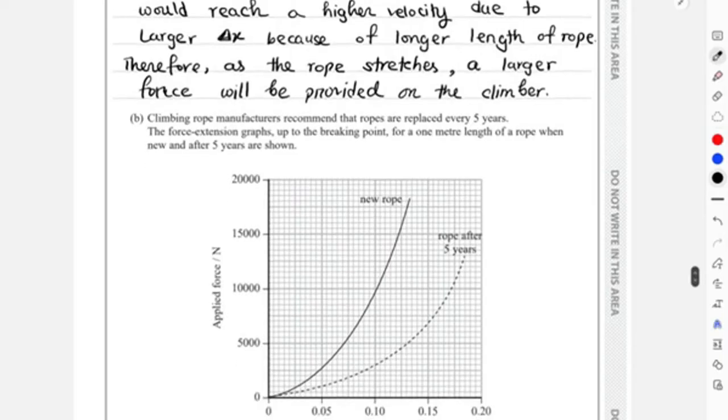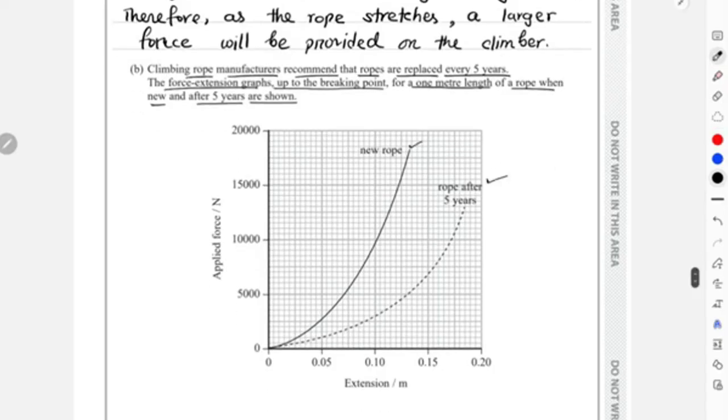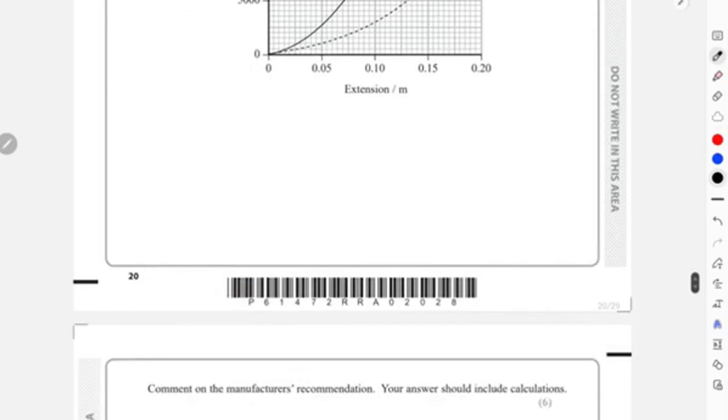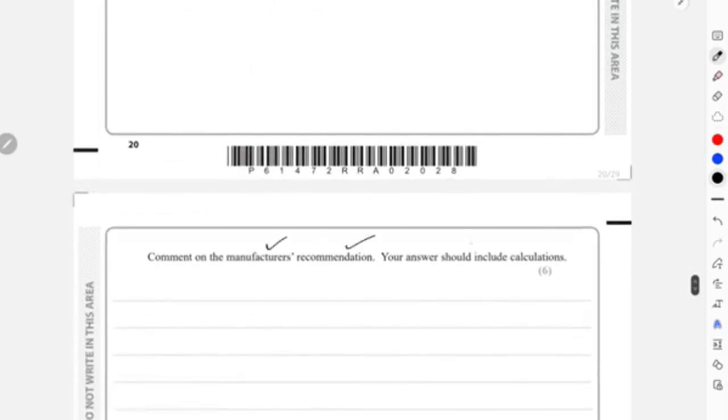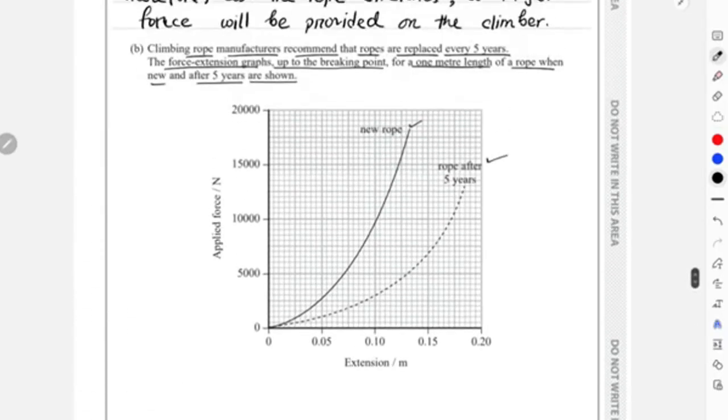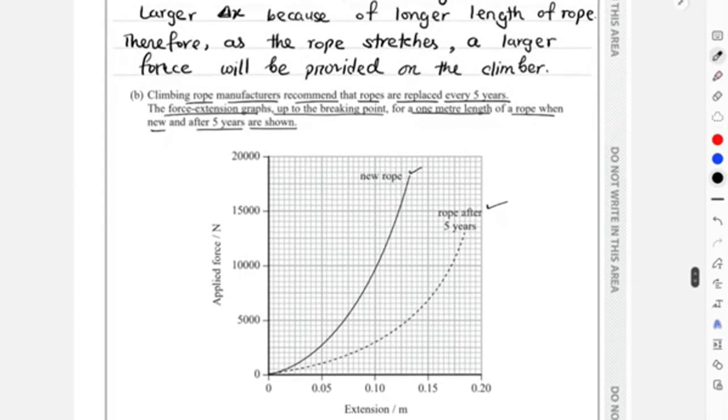Then we'll move on. It says that climbing rope manufacturers recommend that ropes are replaced every 5 years. The force extension graphs up to the breaking point for 1 meter length of a rope when new and after 5 years are shown. This is a new rope and this is a rope after 5 years of being used. It says to comment on the manufacturer's recommendation, and include calculations. The recommendation was that the ropes are replaced every 5 years.